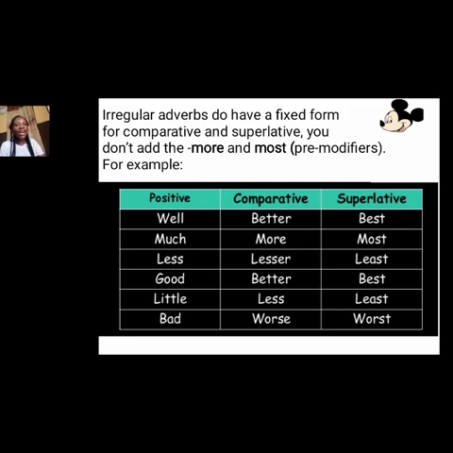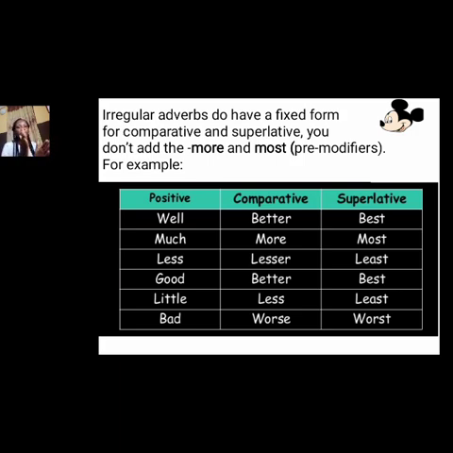Okay, now, irregular adverbs have a fixed form for comparative and superlative. You don't add the more and most. The more and most are the premodifiers. We also don't add the ER and the EST. The irregular adverbs have another word. They have a fixed form of comparative and superlative that is different from, so the superlative is different from the comparative, and the comparative is different from the positive. Do you understand? So let's take the examples.